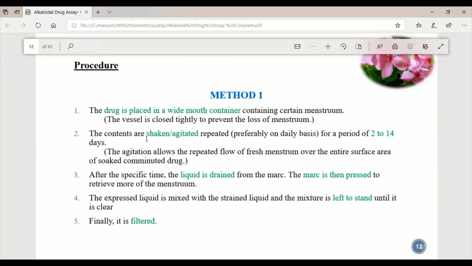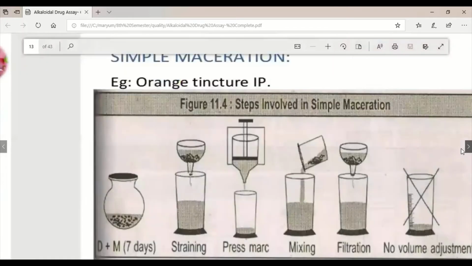We will press the marc to get the maximum alkaloid or menstruum extracted from it. We press it to get the solvent that is soaked in it. Then the excess liquid is mixed in or strained with the liquid and left to stand. That is called the marc. And then we will filter it.